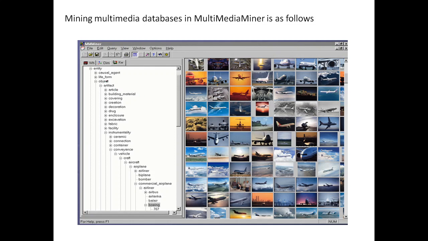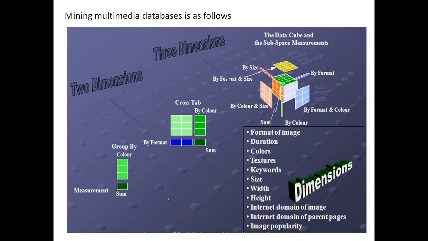Here you can see we have the object, where you can have an artifact, in that the instrumentality, conveyance, vehicle, craft, and we are taking aircraft. Based upon what type of aeroplane you are taking, that is a biplane, airliner or a bomber, you want to know, or based upon several factors we can mine the data.